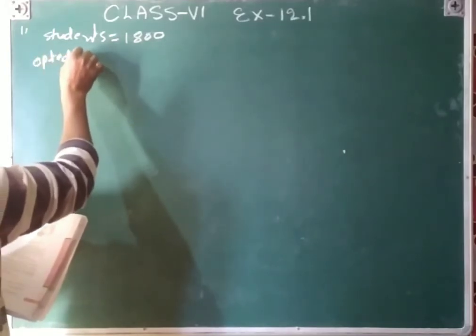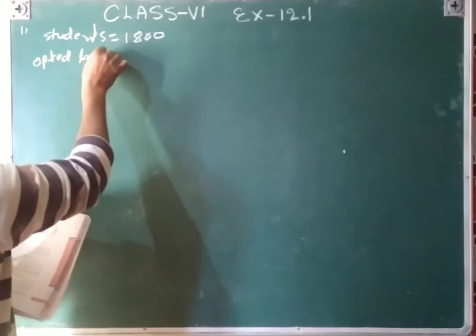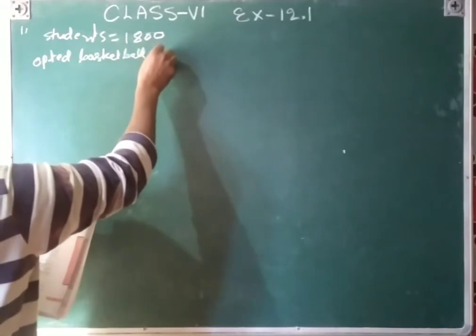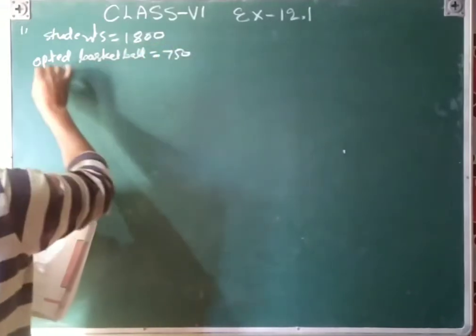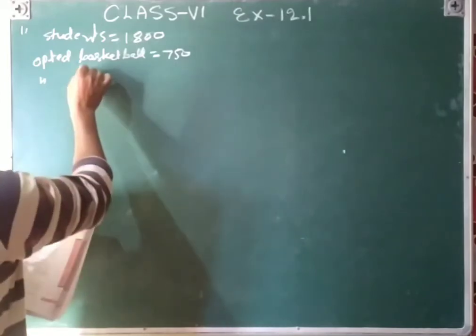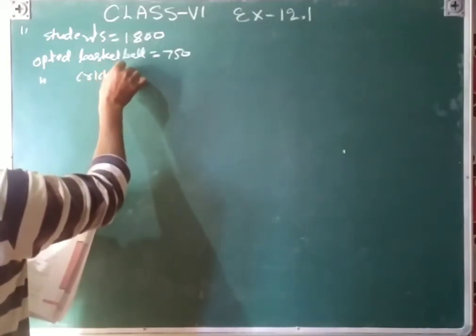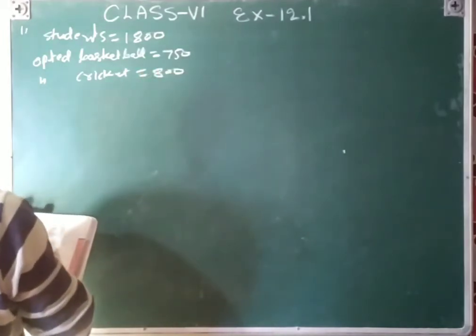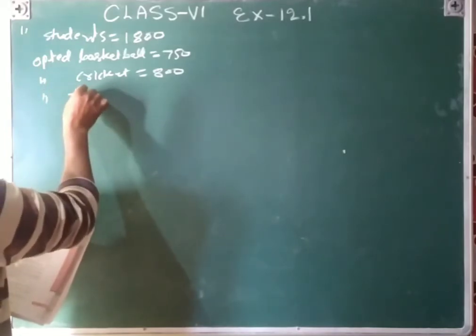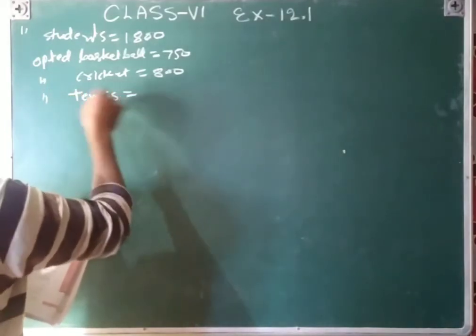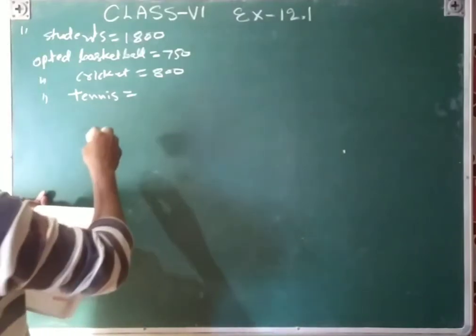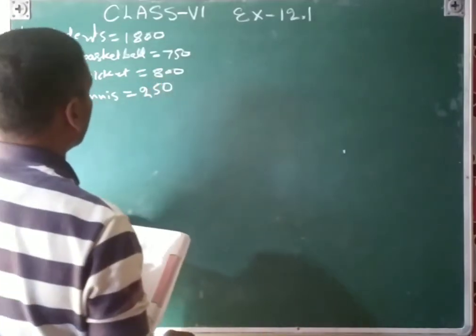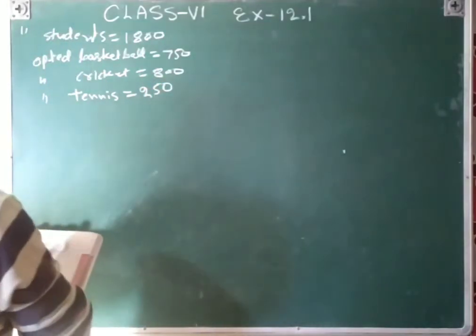Opted basketball is equal to 750. Opted cricket is equal to 800, and remaining opted tennis is equal to 250 students.